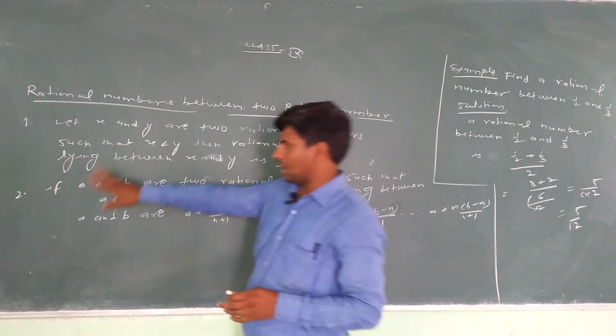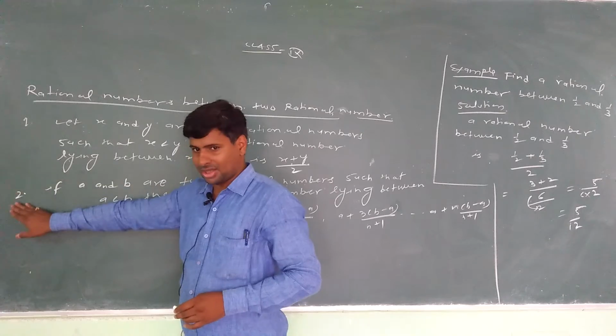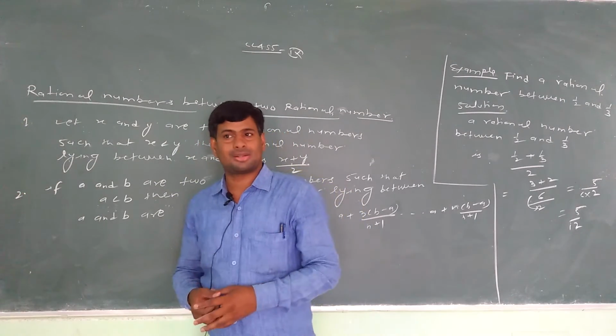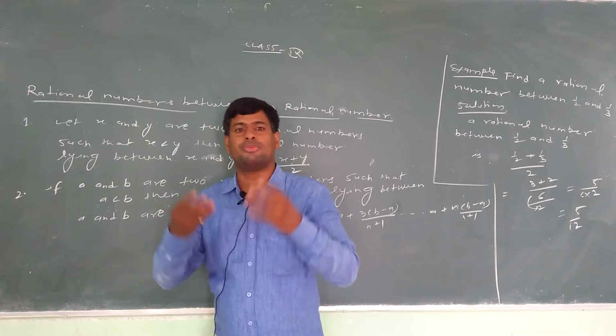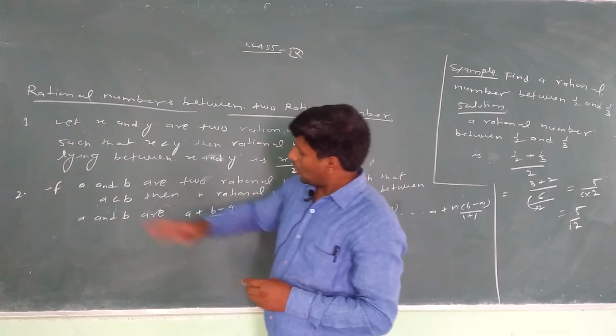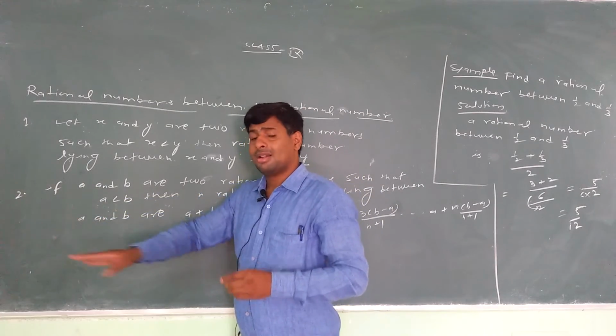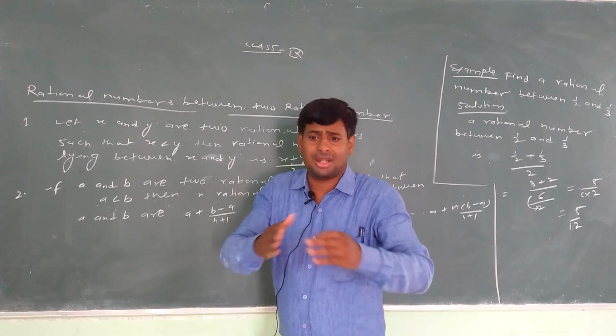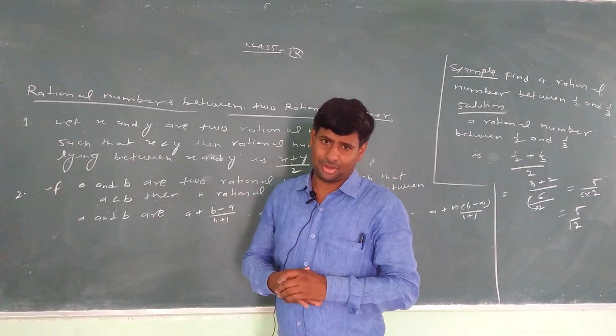It has two conditions. The first condition is that two rational numbers are given and we have to find only one rational number between them. The second condition is that we have two rational numbers and we have to find n rational numbers between them.